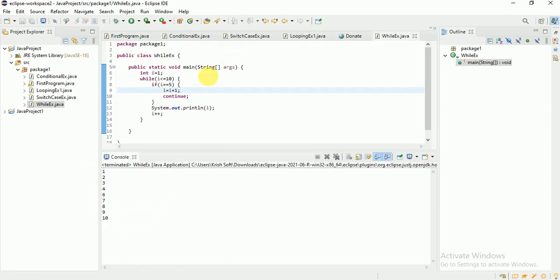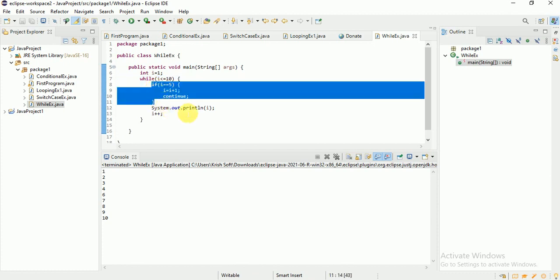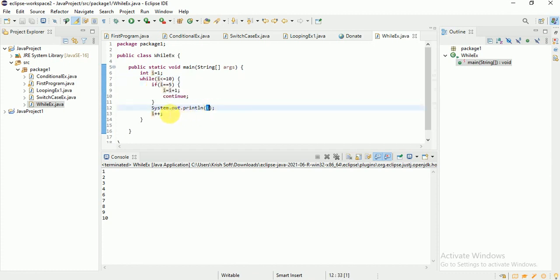Because what is happening is, see here, it will check for 1 less than equal to 10. True. This condition is false. Then it will print 1 and i plus plus. Now i value is 2. Until 5, 5 equal to 5, yes, condition is true. i value will become 6, and you are doing continue to the while loop. These two statements will not work. Continue means again it will go to the loop.